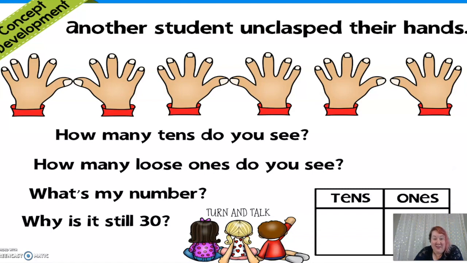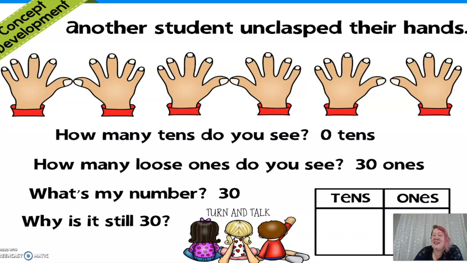Oh, now they've all unclasped their hands. All right, how many 10s? Do you see any groups of 10? Nope. How many loose ones do you see? Yeah, if we were to count them, 1, 2, 3, 4, 5, 6, 7, 8, 9, 10, 11, 12, 13, 14, 15, 16, 17, 18, 19, 20, 21, 22, 23, 24, 25, 26, 27, 28, 29, 30. 30 ones. So what's the number? It's 30. Why is it still 30, my friends?